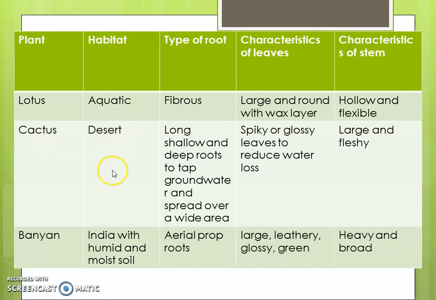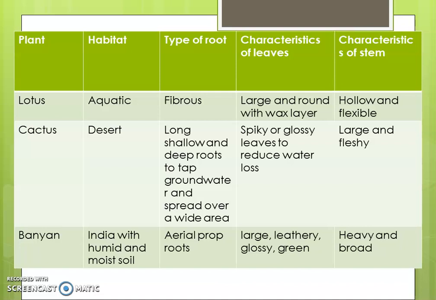Now second example is cactus. Where is cactus found? Usually desert. The type of roots are long and shallow and deep roots to tap groundwater. To tap means to easily absorb or collect groundwater, and the roots are spread over a wide area. Why are they spread? Because in desert it is very difficult to find water. There is scarcity of water. Water is very less over there. So the roots are spread wide so they can get the water from the ground.